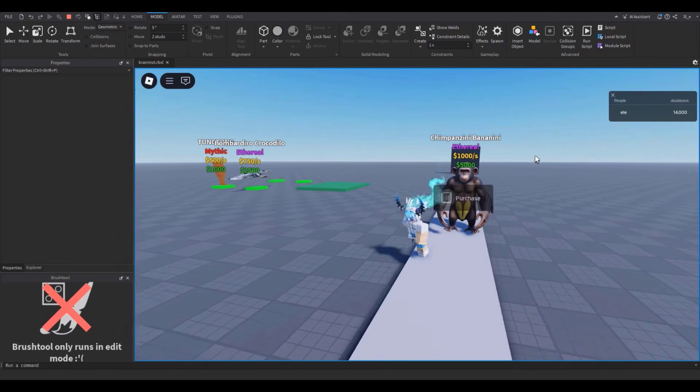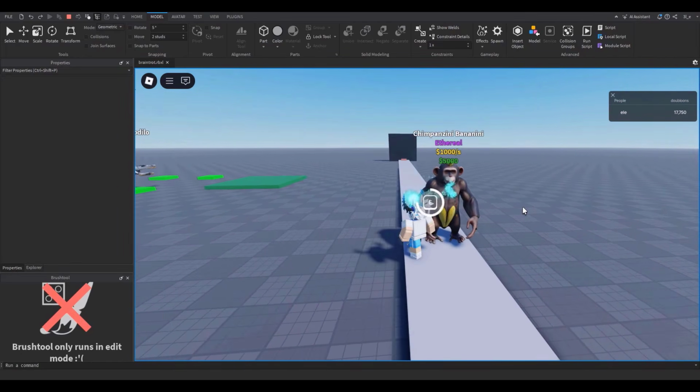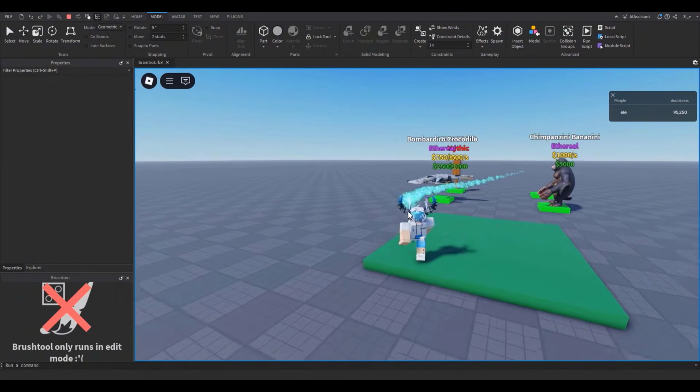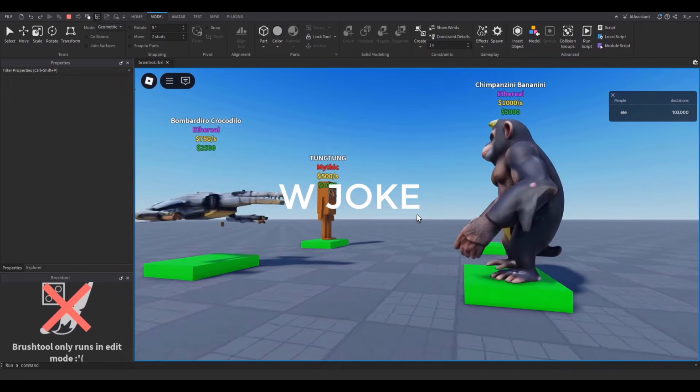Now let's get this guy. Yeah, I definitely have to increase the money on these guys. Look, I have 15K already. Yeah, I have to make them more expensive, way more expensive. This is literally like, Mom, can we have Steal a Brainrot? We already have Steal a Brainrot at home. Steal a Brainrot at home. Yeah, make that into a meme.